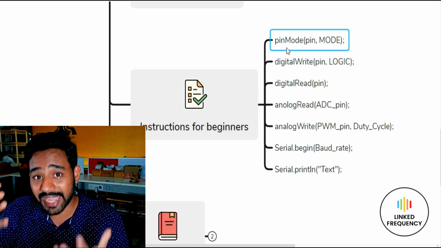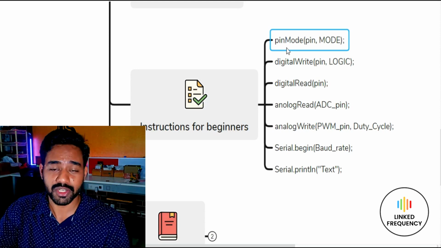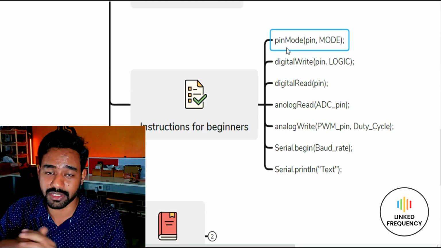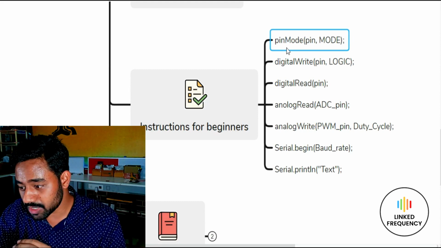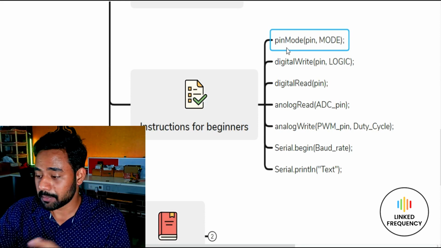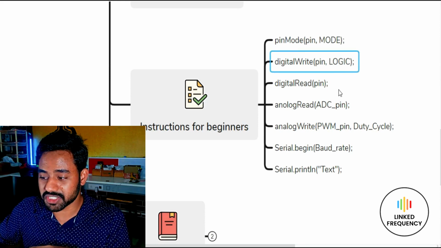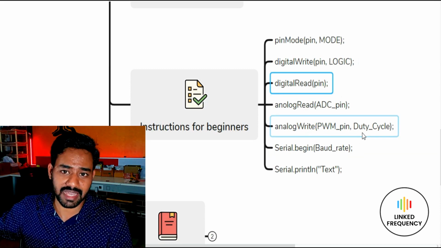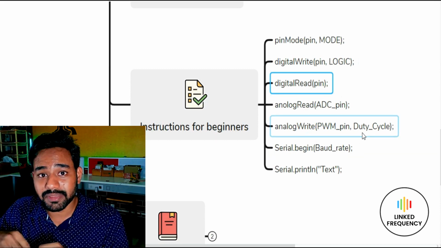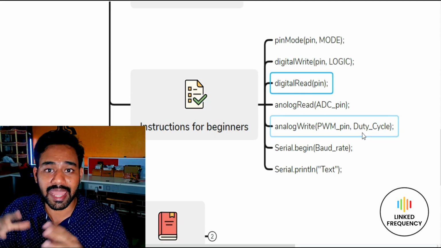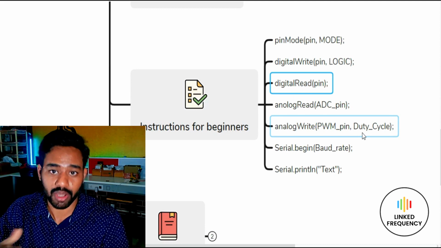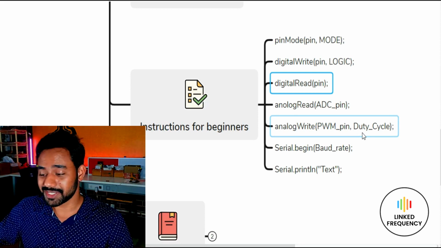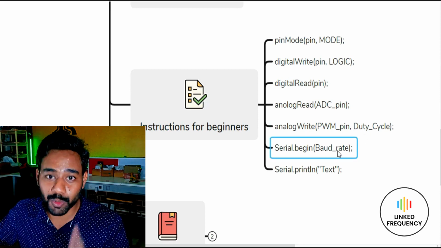If I want to execute any instruction only once, where should I write it? Of course in setup, right? Because setup is dedicated for executing only once. So we need to write pinMode in setup. But when it comes to digitalWrite, analogWrite, digitalRead, analogRead, or anything else other than that, it can be written anywhere as per the application or as per the organization of the entire algorithm. Again, Serial.begin should be written only in setup.